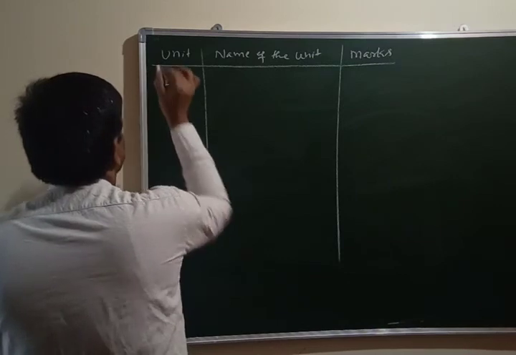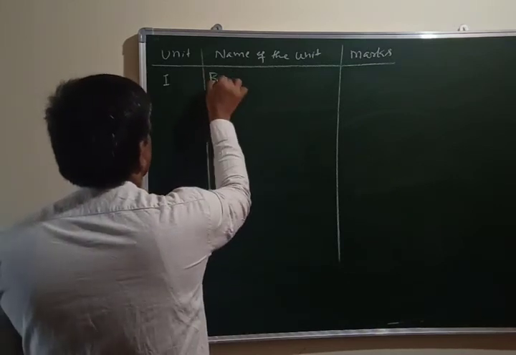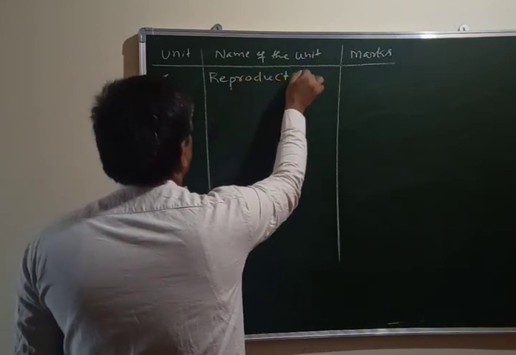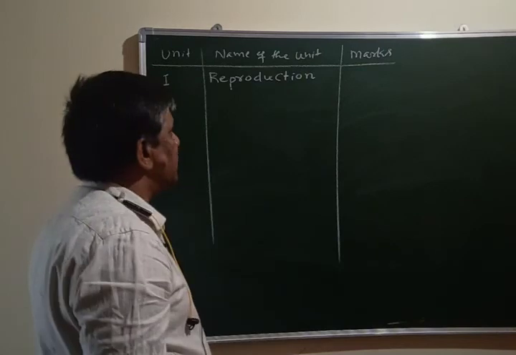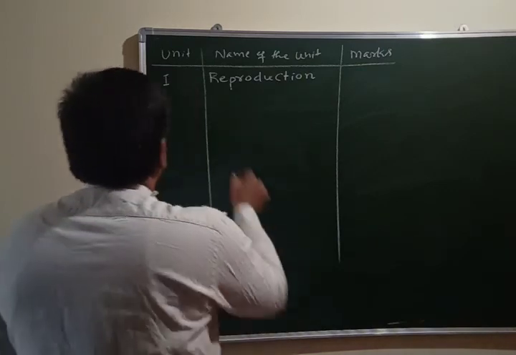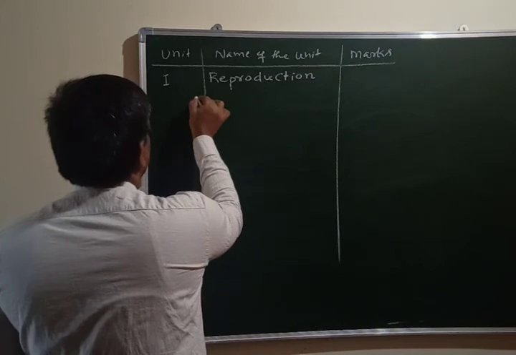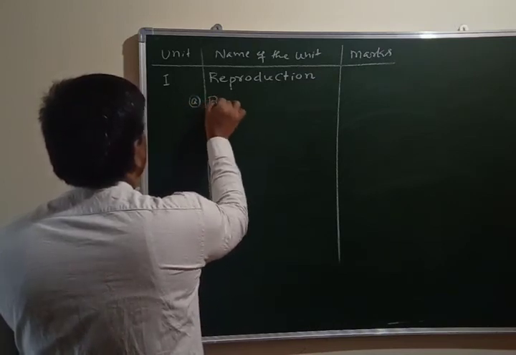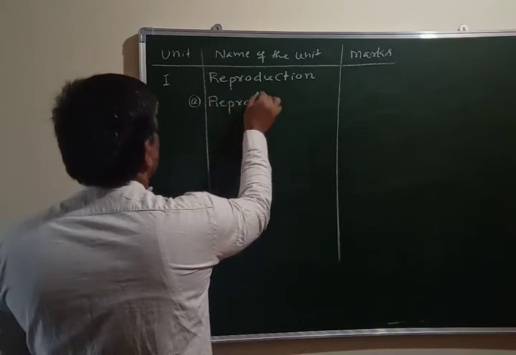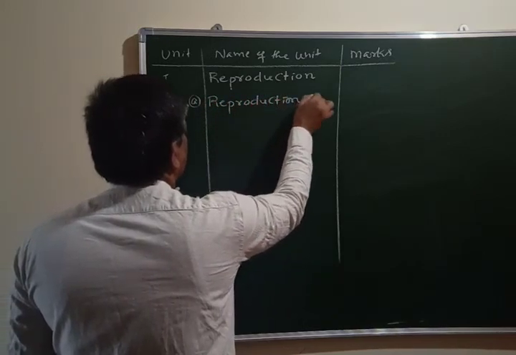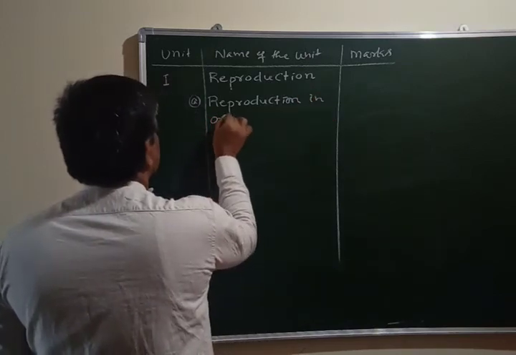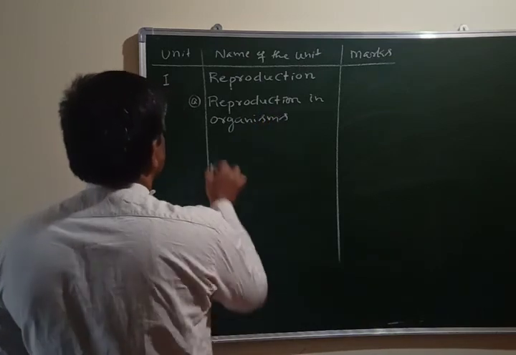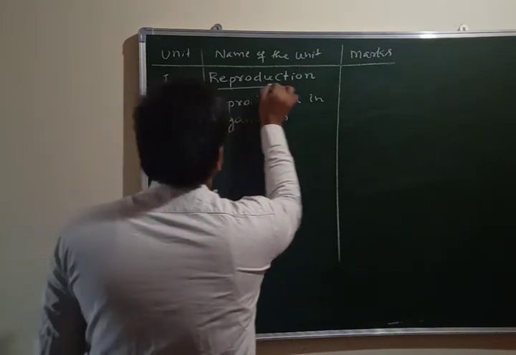Unit number 1 is reproduction. You have to understand in detail about reproduction in this unit, and you have to study 4 lessons. First one is reproduction in organisms. This is your first lesson from unit number 1.